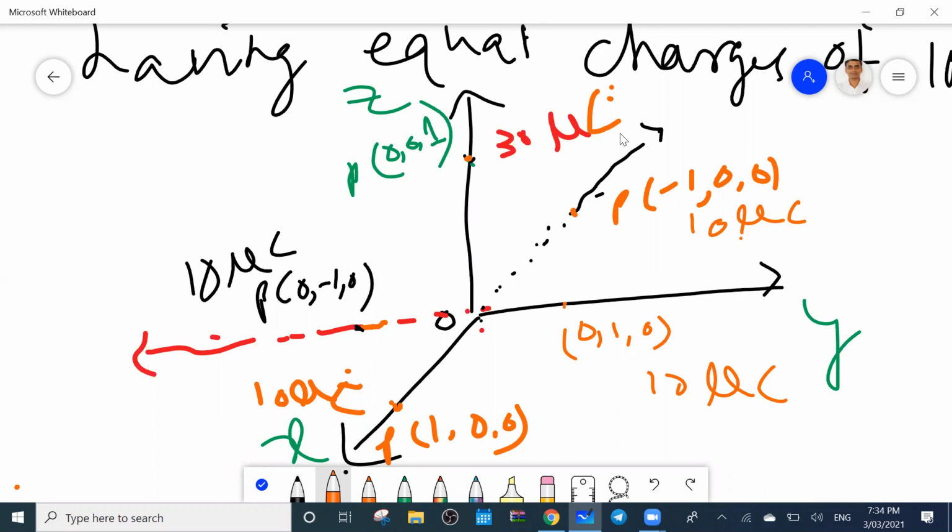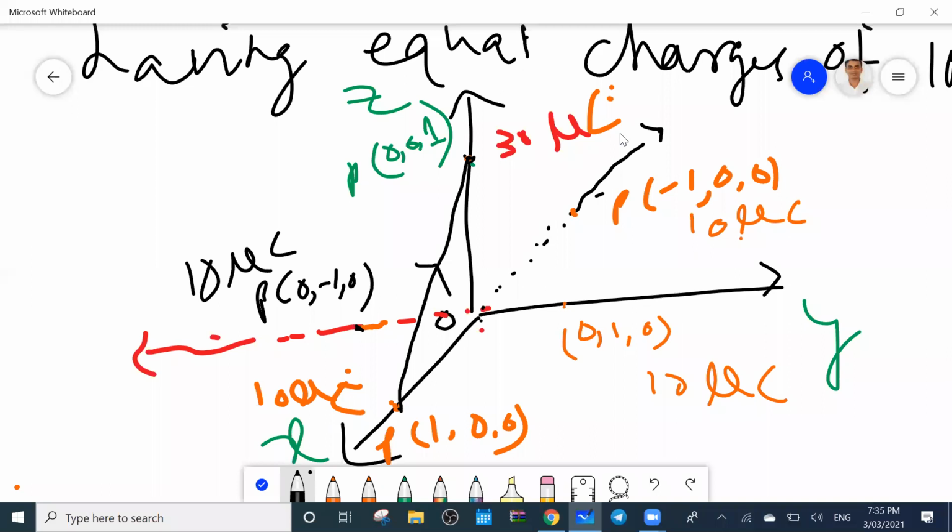The destination is where I have to find the force. This one is the source. Due to this point charge, the force will be this one, and the force direction will always be from source to destination. This is one force.